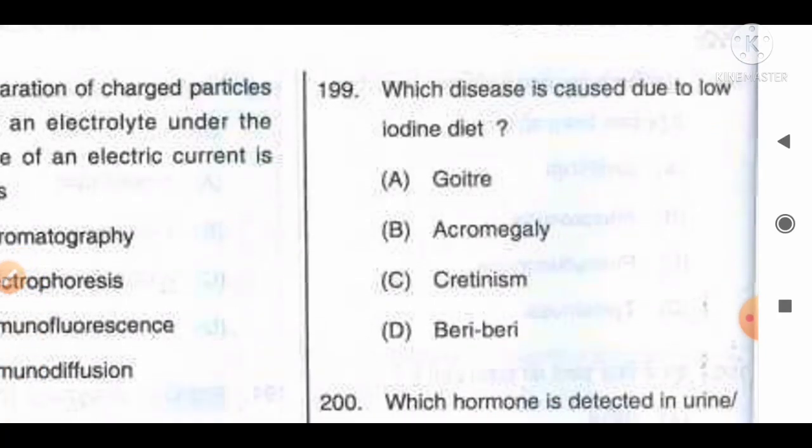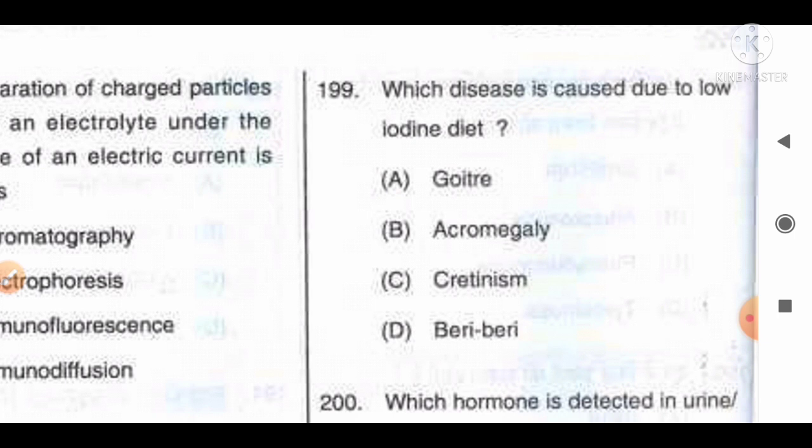Which disease is caused due to the low iodine diet? Options are A, goiter, B, acromegaly, C, cretinism, D, beriberi. Talking about all the four options, goiter is the disease or condition that occurs due to the deficiency of iodine. Acromegaly occurs due to the excess of growth hormone.